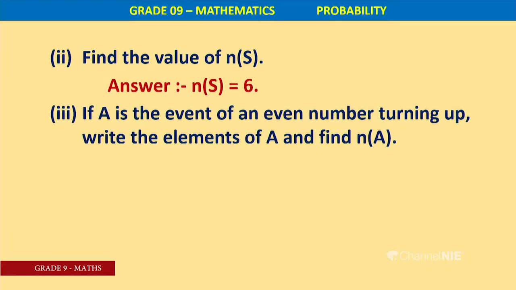Next question. If capital A is the event of an even number turning up, even number, numbers which are divisible by 2 without a remainder. That is the definition of an even number. What is our first even number? 2, second even number 4, third even number 6.